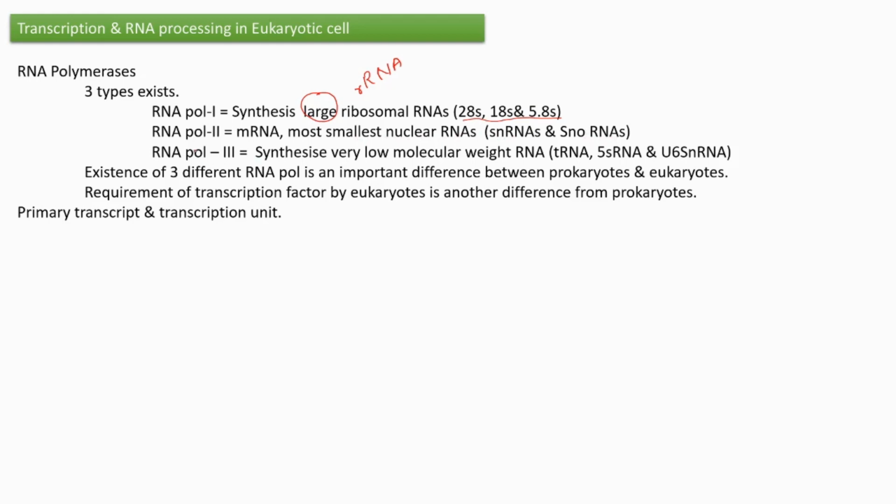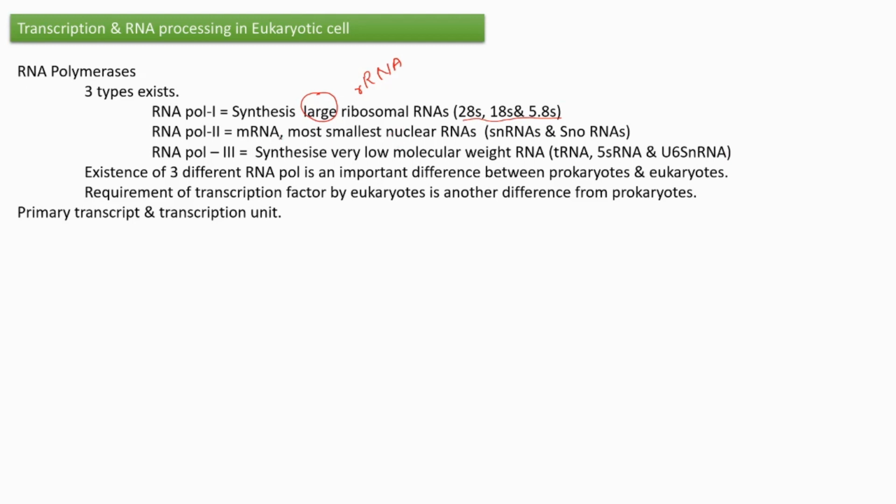Then coming to RNA polymerase 3, what about that one? It synthesizes very low molecular weight RNA. Which RNAs come under that category? That includes tRNAs, 5S RNA and U6 snRNAs. Okay, that's the difference in their function.